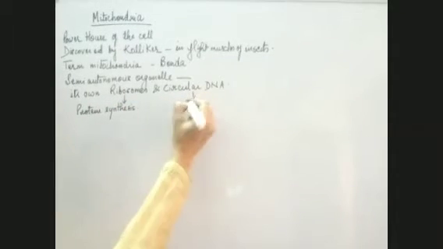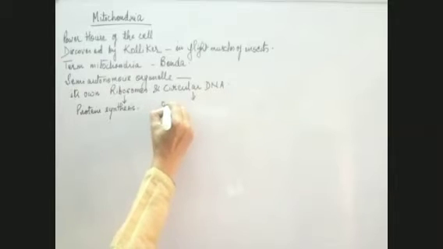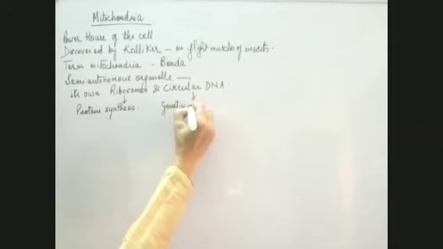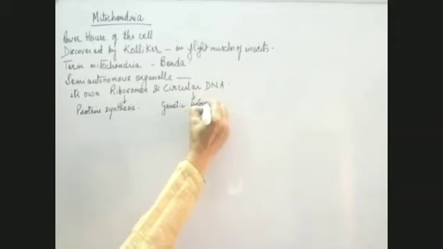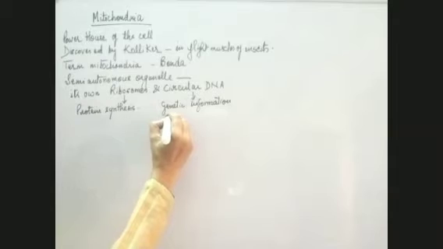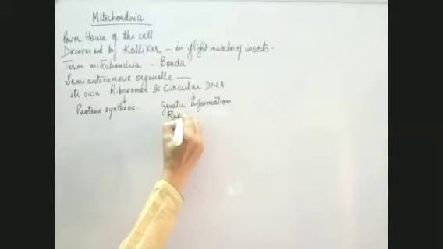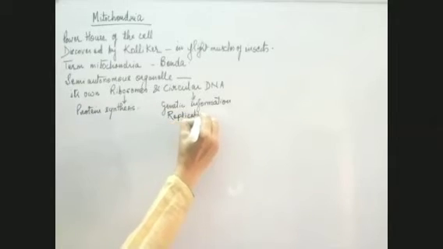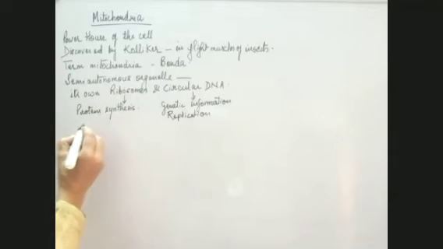And it has genetic information in it, so it can undergo replication, transcription, translation, all these processes which are required. So the most important processes are carried out by mitochondria on its own. That is why it is known as a semi-autonomous organelle.